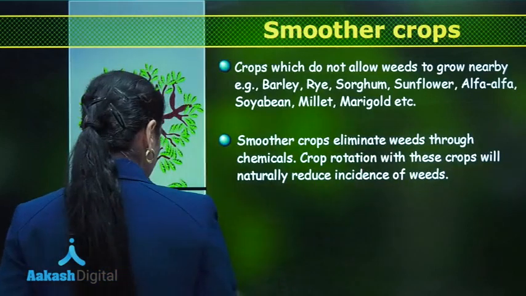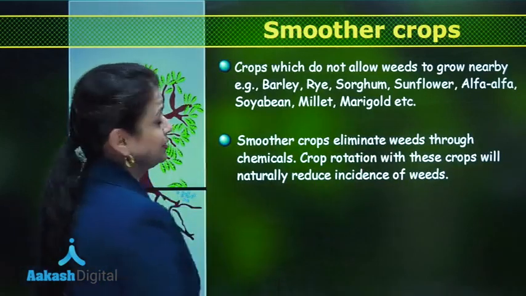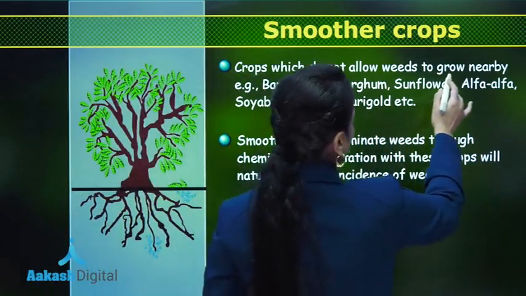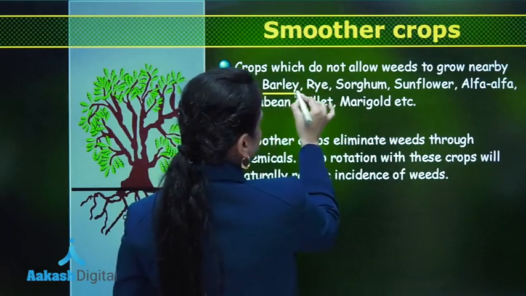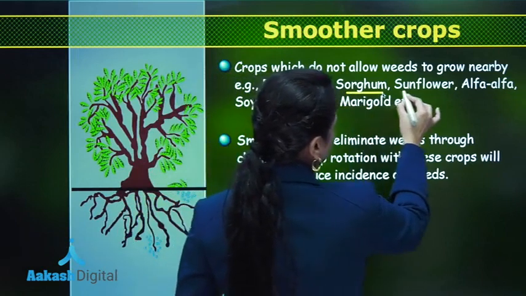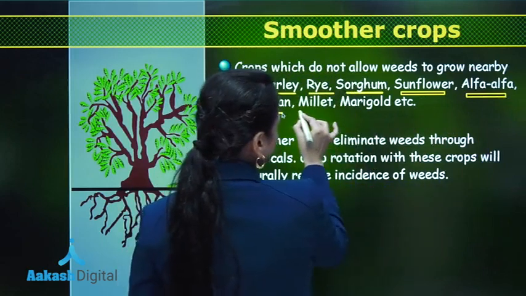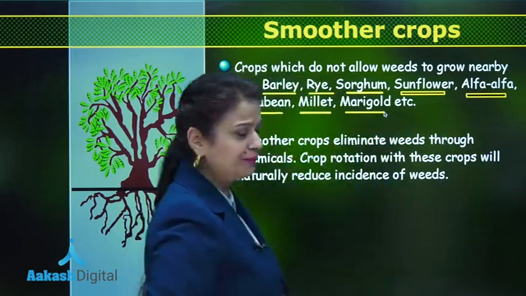So we are going to see what the important smother crops are, crops which do not allow weeds to grow nearby. Examples: barley, rice, sorghum, sunflower, alfalfa, soybean, millets, marigold.